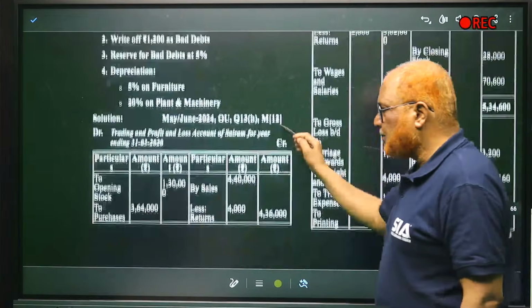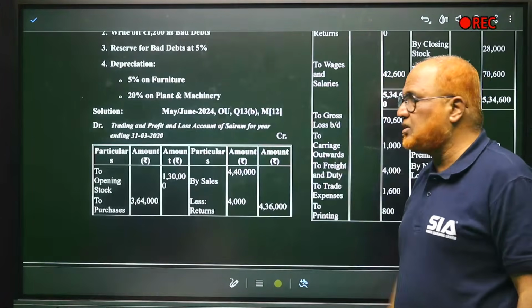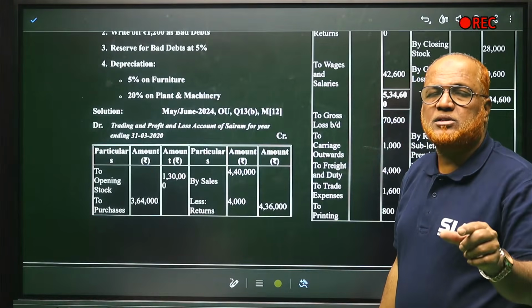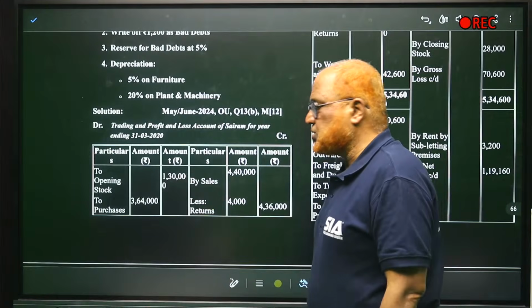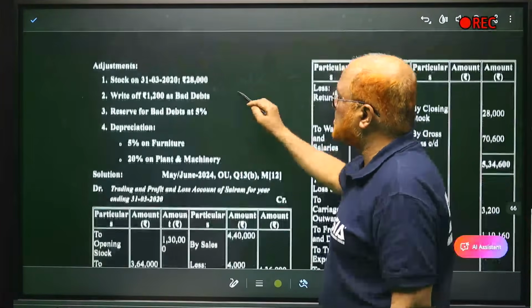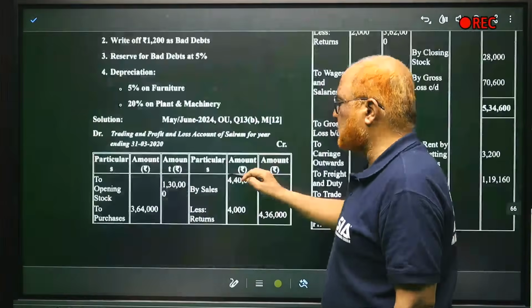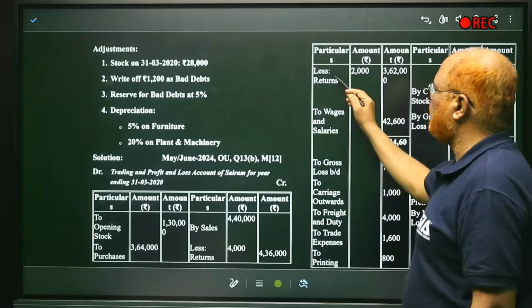Debit side, opening stock, 1,30,000, given in the trial balance. Closing stock is given in the adjustment, but opening stock is given in the trial balance. Then purchases. Just now we have seen purchases are 3,64,000. From purchases we deduct purchase return.